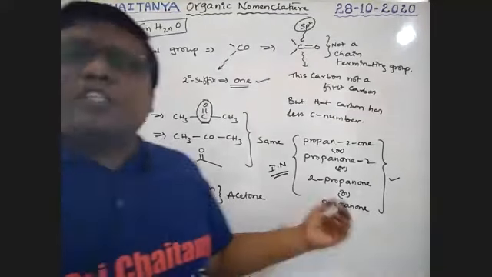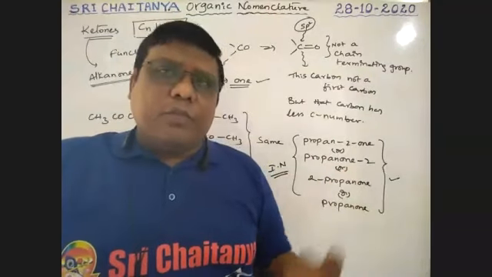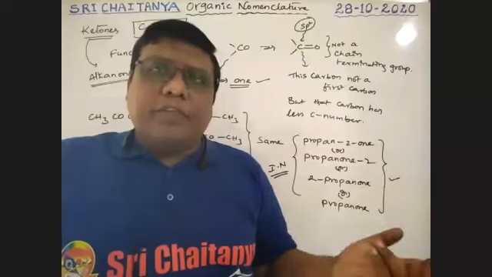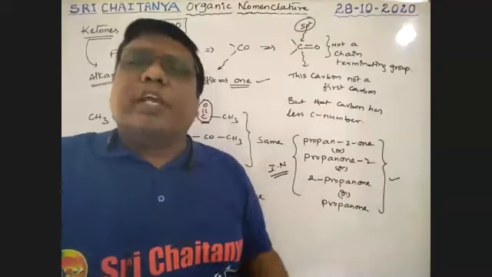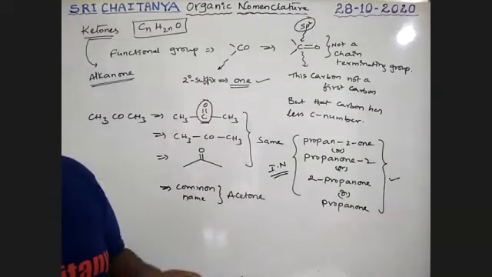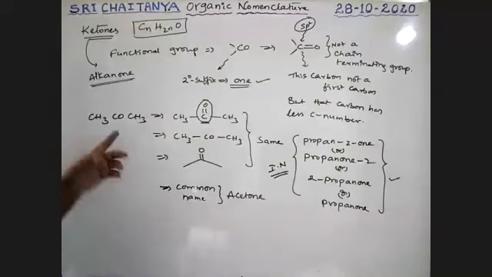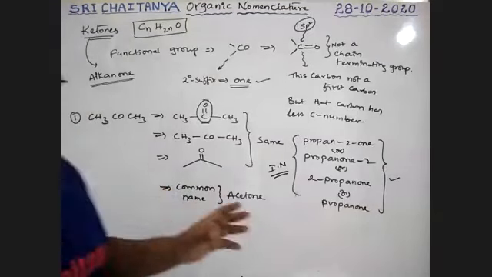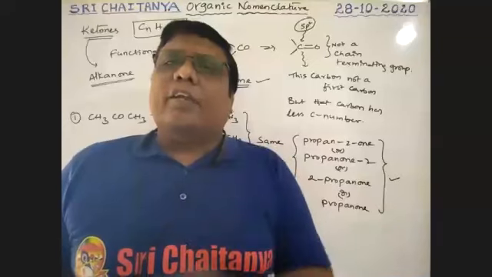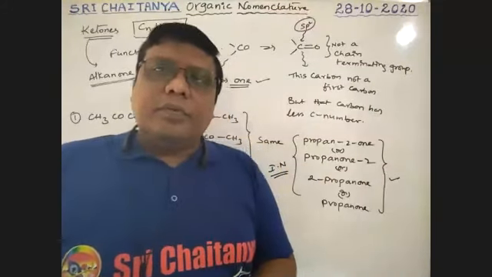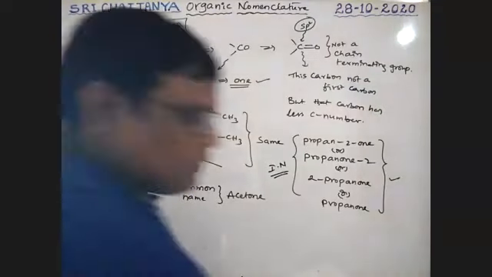Generally this acetone is used in perfumes, boys, and also nail polish remover. So mostly this is the most important application. It is used as a solvent, an organic solvent like that. So this is very, very important. This is the first example. The simplest ketone is propanone. Minimum 3 carbons are required. Okay. So next some more examples.